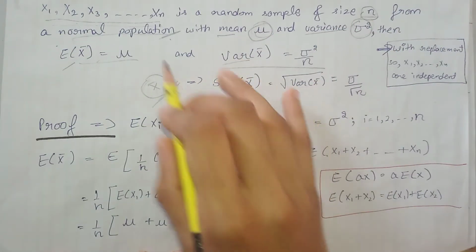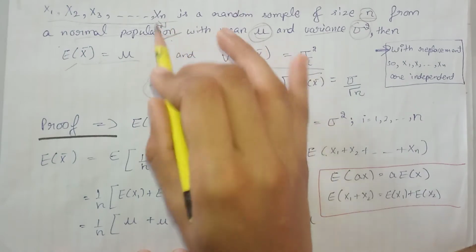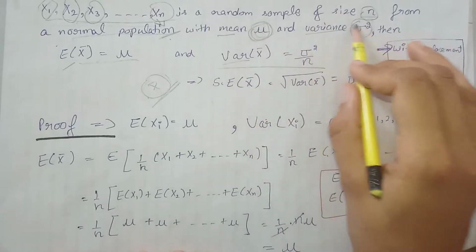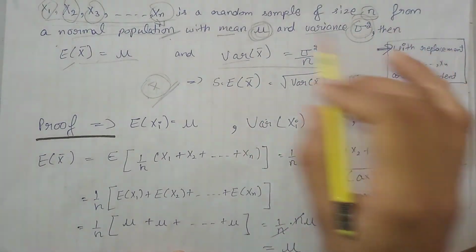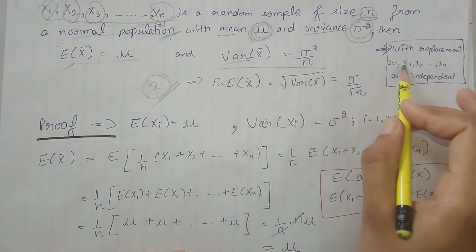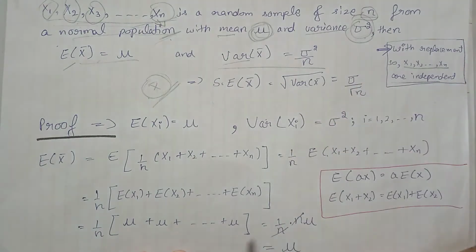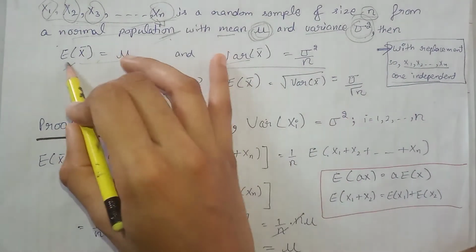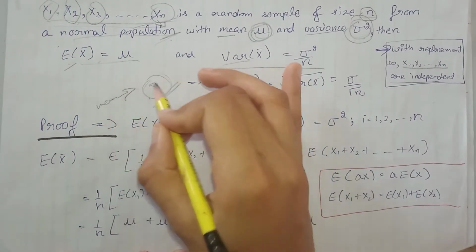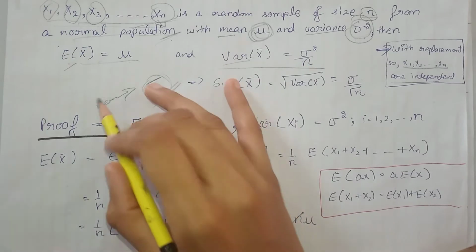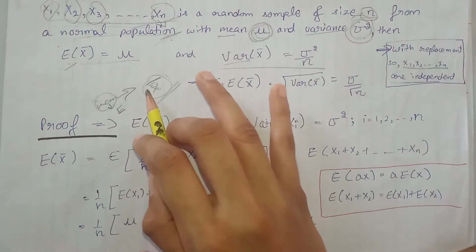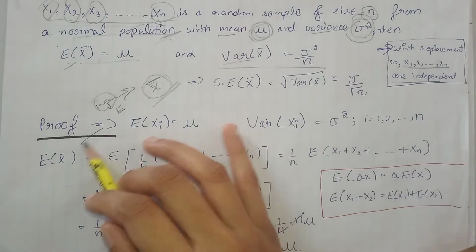Now we also derived this sample from this population, so each of these values has this mean and variance. Moreover, we derived this sample with replacement from the population, so all these terms are independent. So now let's start. Firstly, we will prove the mean of the sample mean, that is the mean of x bar. We already know that mean is equal to expectation, so we will calculate the expectation of x bar. So let's start the proof.